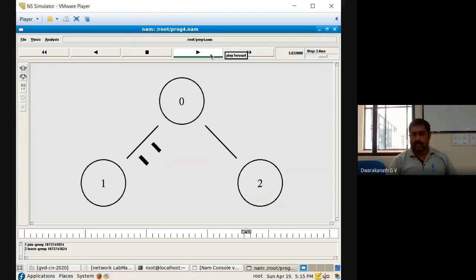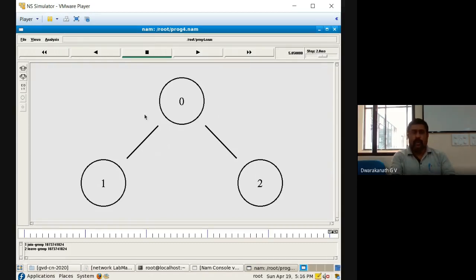Am I right? Any doubt? You can see how beautifully it works. You can see it has also stopped, and every quantum time it's sending and receiving. Why? Because you know distance vector updation of tables. Every quantum time the table information will keep on updating. In the beginning also 0 will do the same thing. It will exchange the forwarding tables from 1 and 2 and set them ready. Oh yeah, routes, everything is ready. Then it will start setting up. However, the receiver should participate in a group.